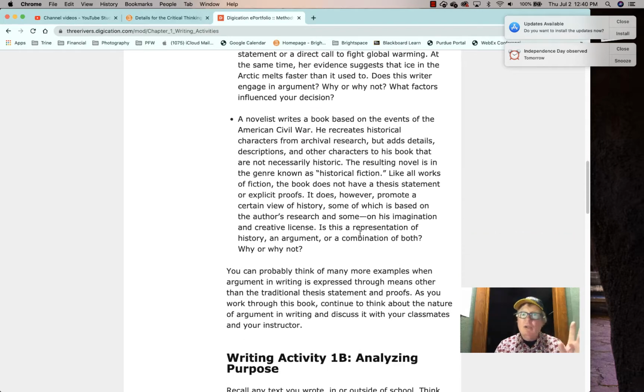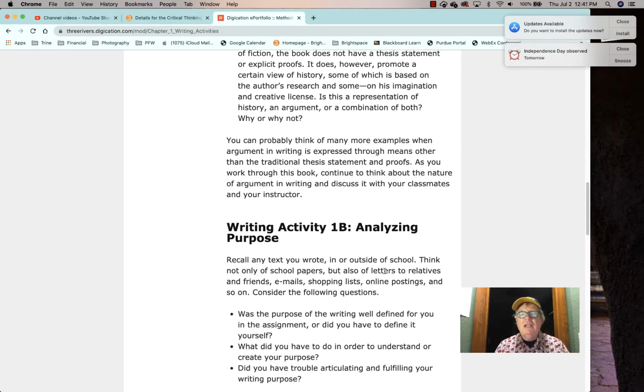Go through all of these. I'm looking for a lot of writing, all right? Analyzing the purpose. What is the purpose of your writing? What is the purpose of a research paper, right? Just to tell us something new. You know, we could do the research ourselves.